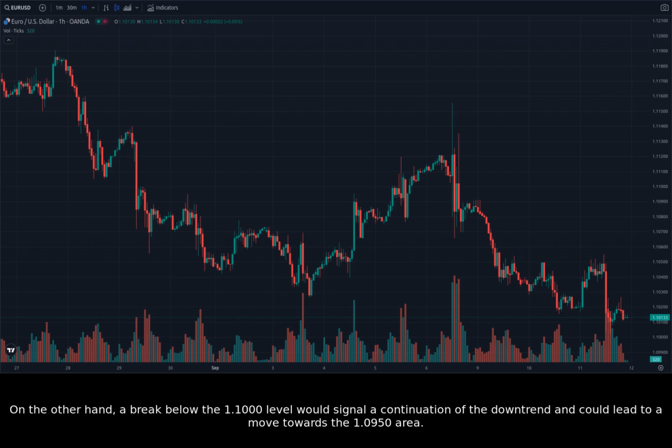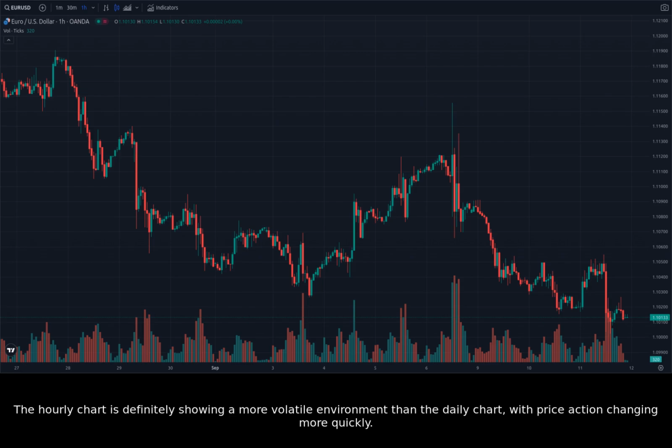On the other hand, a break below the 1.1000 level would signal a continuation of the downtrend and could lead to a move towards the 1.0950 area. The hourly chart is definitely showing a more volatile environment than the daily chart, with price action changing more quickly.